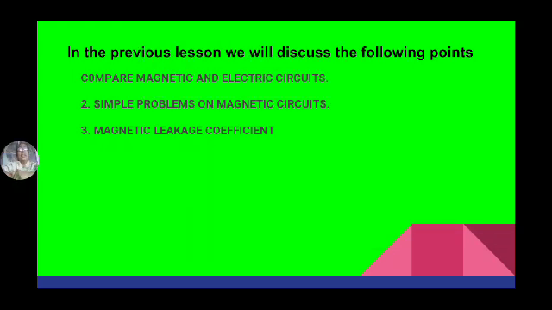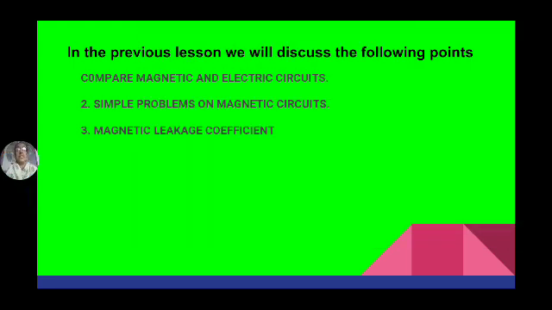But the main difference here is, we have to discuss the differences only. In magnetism, suppose this is the magnet. If I break the magnet into two pieces, this is the north pole and this is the south pole. And if I break the magnet into two pieces, if this is the north, this end will become south pole, and this end will become north pole again. It means it is not possible for an isolated north pole or south pole to exist. Definitely a magnet will consist of two poles, north and south.